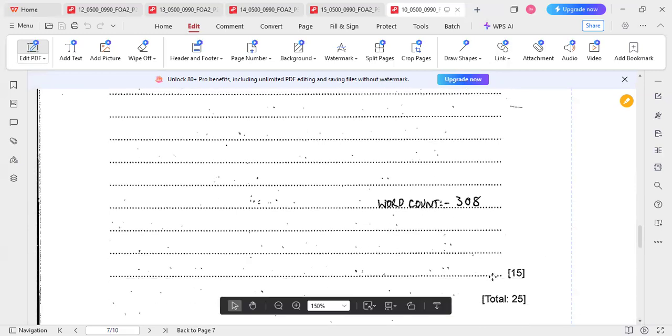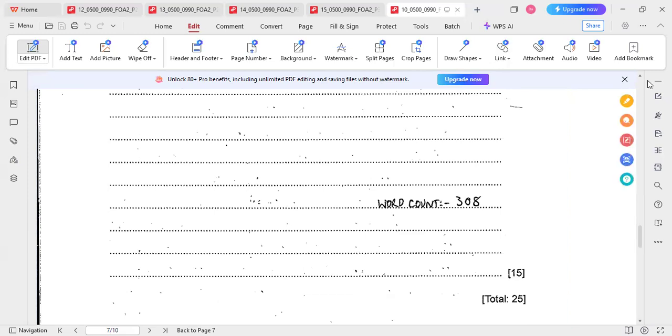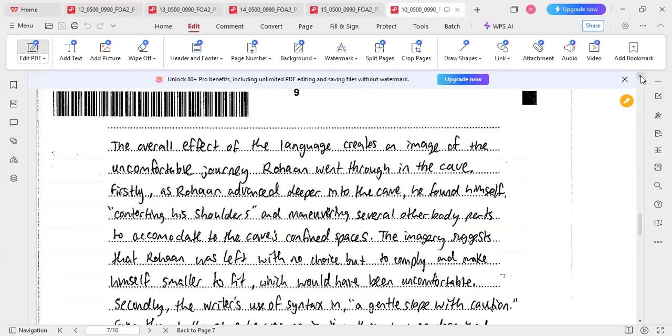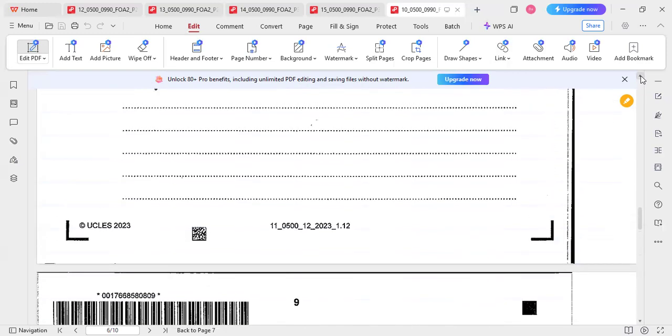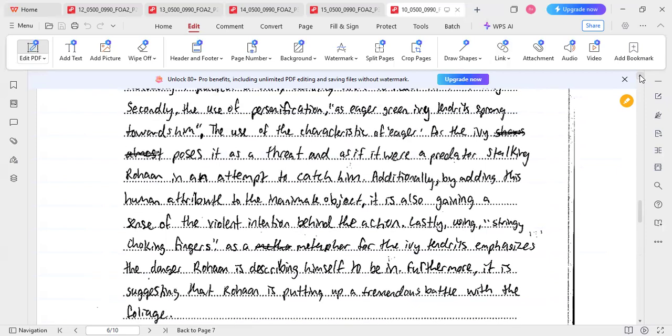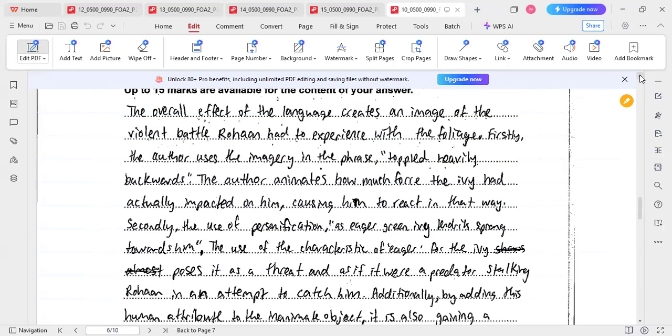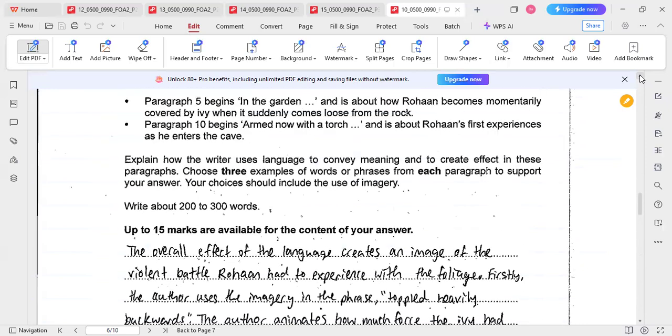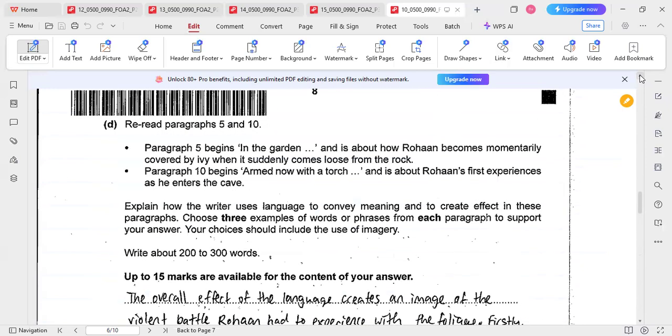This question is of 15 marks altogether. So, this student got 15 out of 15 because he has not only picked up examples from the text in which the writer is using language to convey meaning and to create effect, but he's also identifying and explaining the impact of the technique being used.